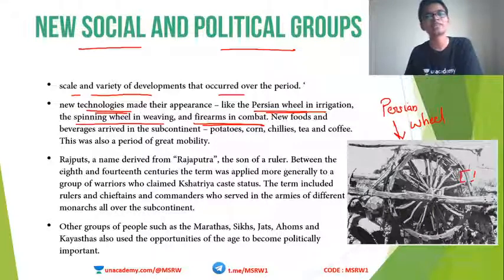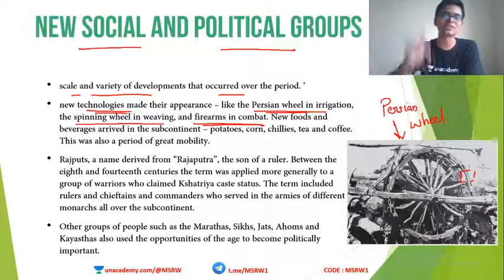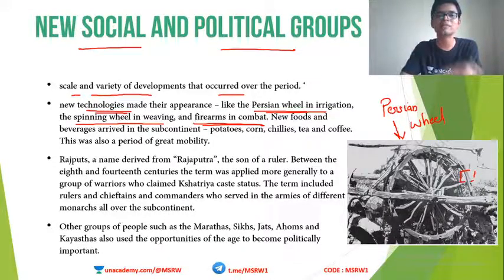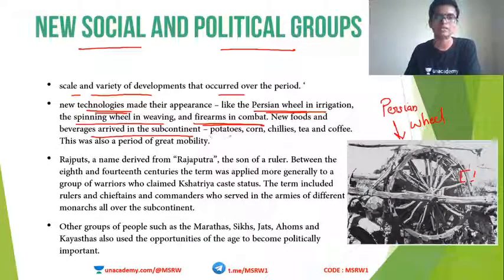In ancient times, what were the things we used? We used spears, we used swords, and such weapons which are not exactly explosive, only minor. It is not big. But during the medieval times, we have artillery, we have guns, we have other such explosive devices. Then new foods and beverages arrived in the subcontinent, like potato, corn, chili, tea, coffee.